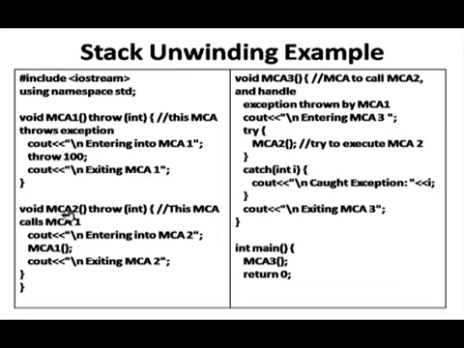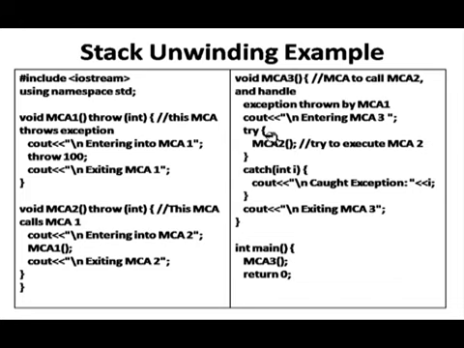A second case, function mca2, throw int, with a text message. This mca2 will call mca1. There is no throw statement in it, but the throw statement is in mca1. So mca2 is calling mca1 and mca3 is calling mca2.